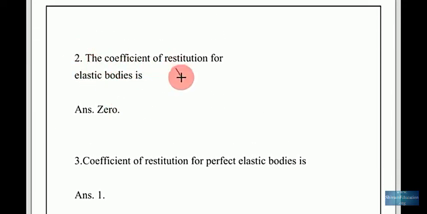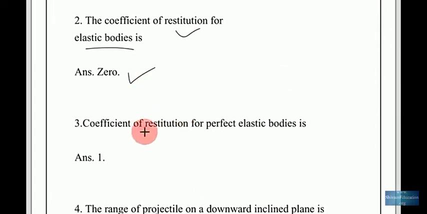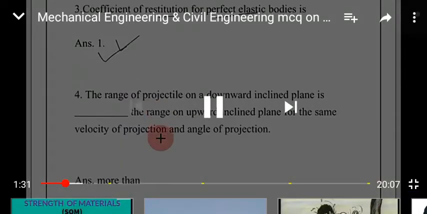Second question, the coefficient of restitution for elastic body. The coefficient of restitution for an elastic body is 0. But the coefficient of restitution for a perfectly elastic body is 1. So an elastic body is 0, but a perfectly elastic body has a 1.